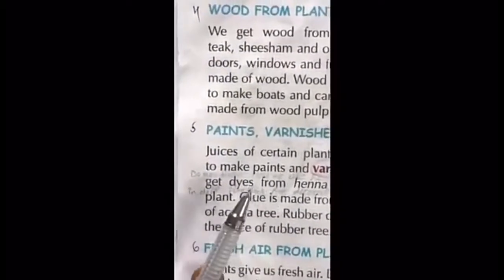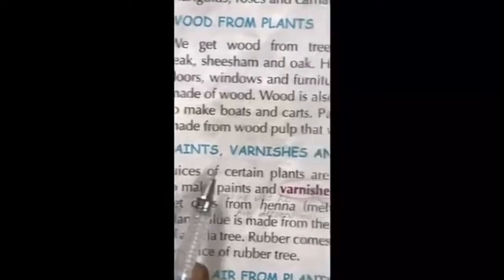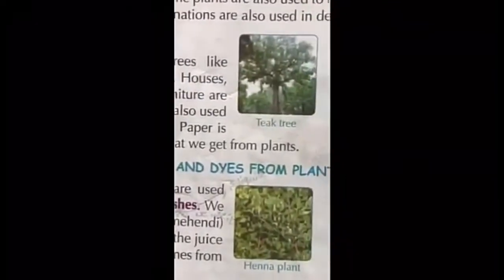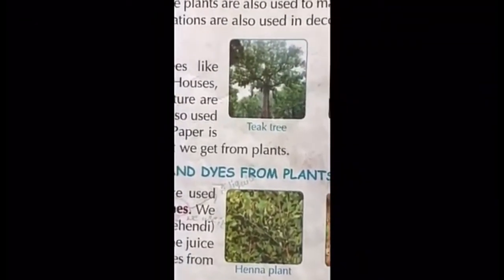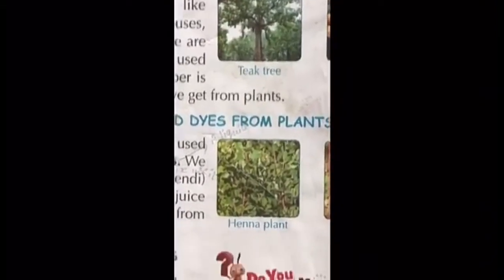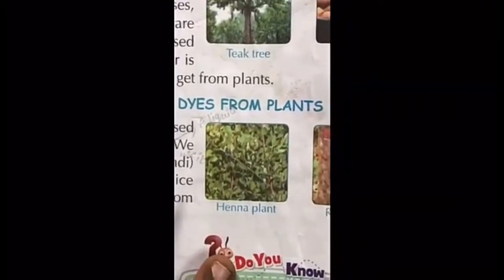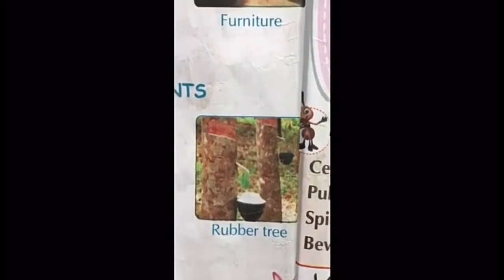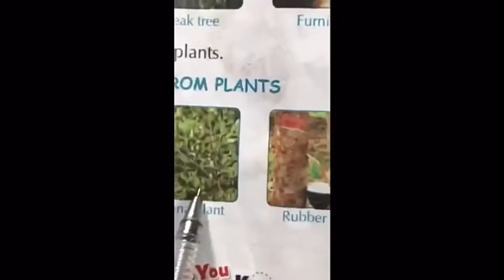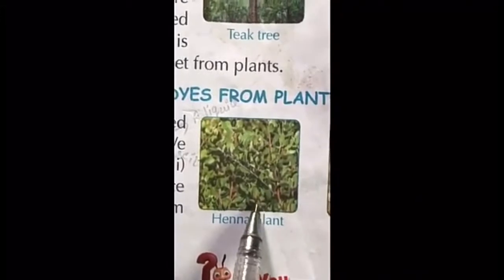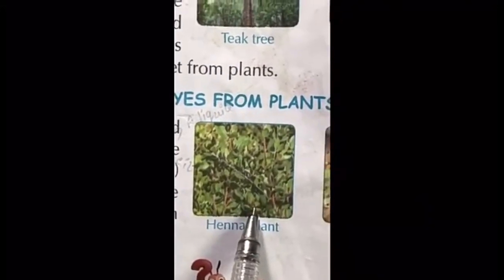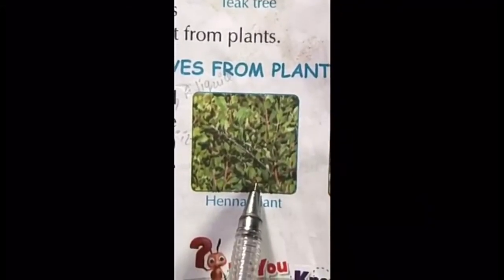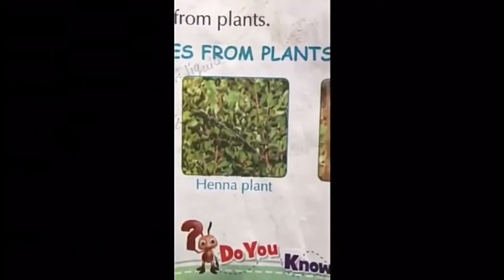Coming to the fifth point. Paints, varnishes, and dyes from plants. Juices of certain plants are used to make paints and varnishes. What is the meaning of varnishes? A liquid applied on materials for shining. The leaves of the henna plant are crushed into a paste, and this paste is used to make designs on your palm. We make mehendi designs on your occasions, right?